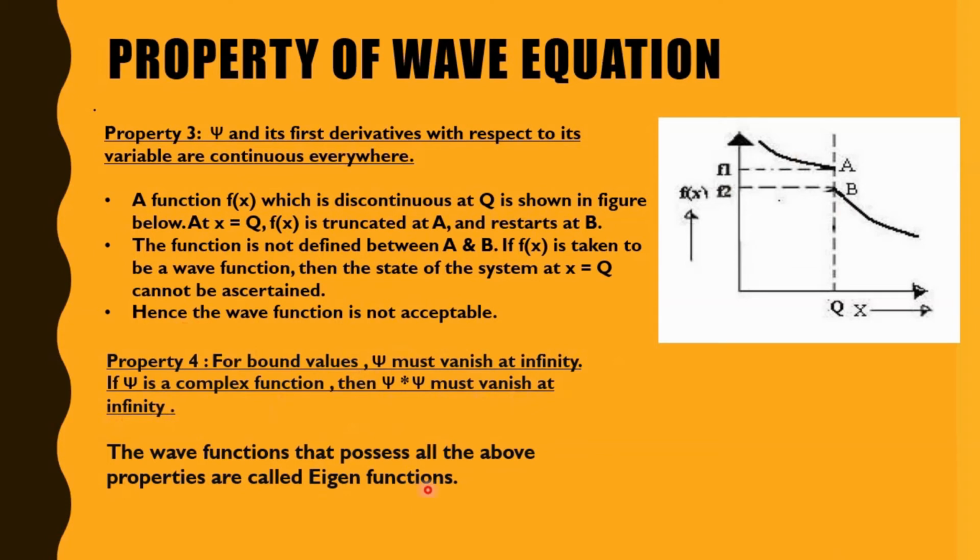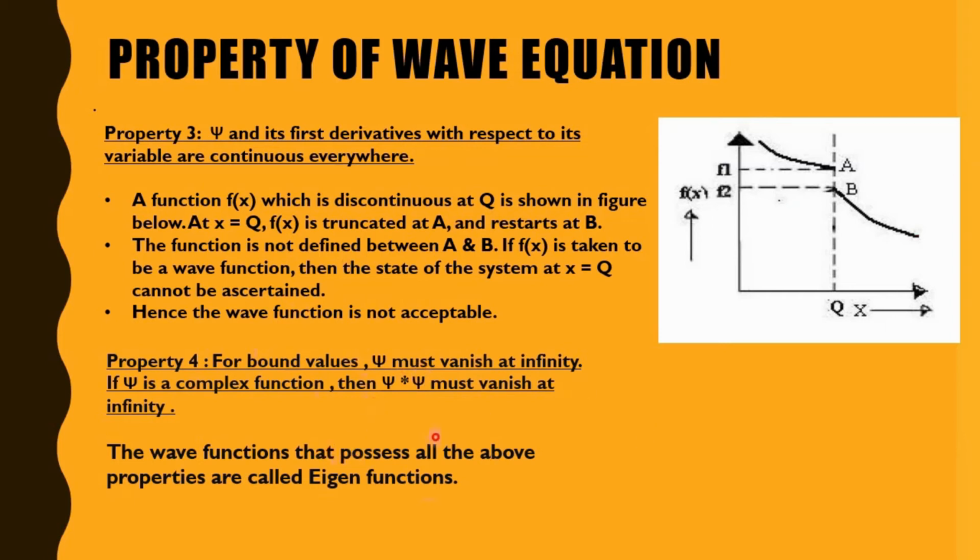First, it should be single valued everywhere. Second, it should be finite. Third, psi and its first derivative should be continuous. Fourth, at infinity psi must vanish, and when it is a complex function, psi square must also vanish at infinity. If the wave function possesses all these properties, then it is known as an eigenfunction.